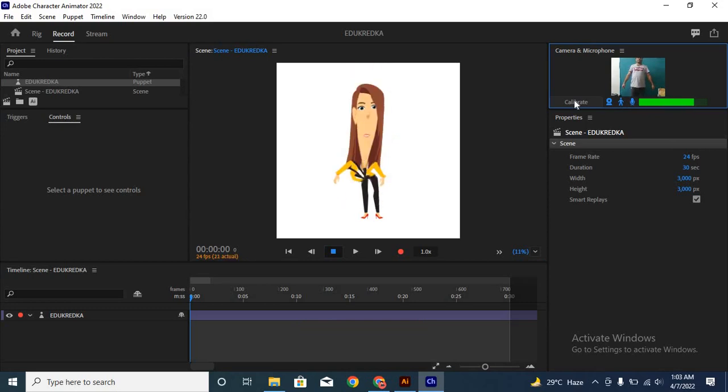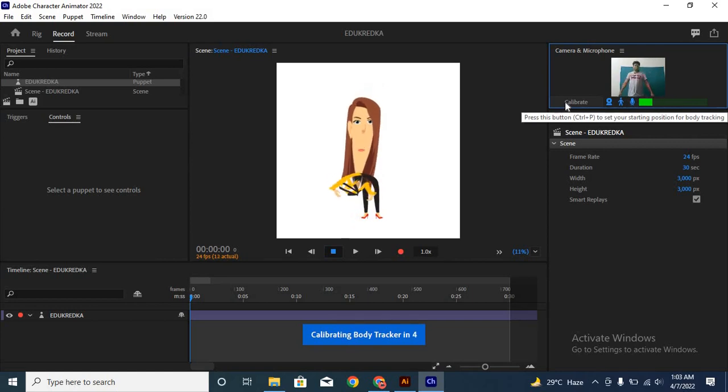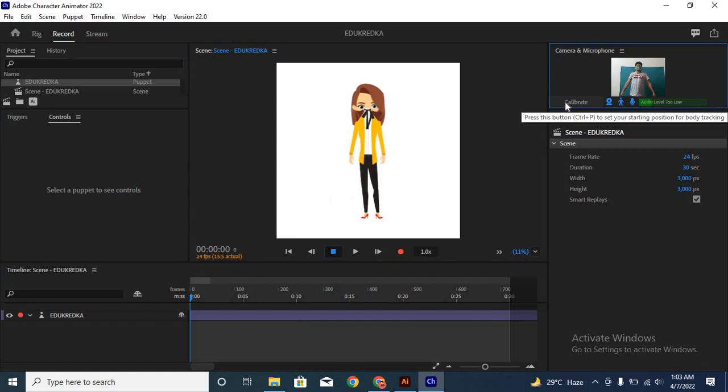So you can see it's not working properly, so I will adjust the camera again, and I will press calibrate again. I will try once again.